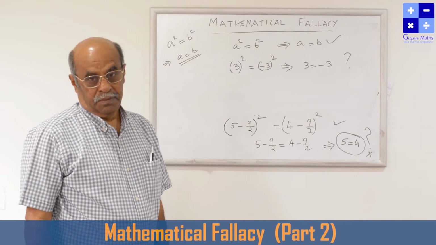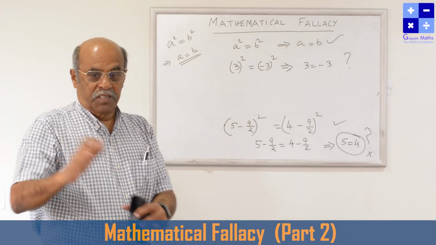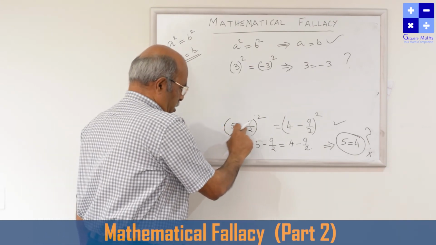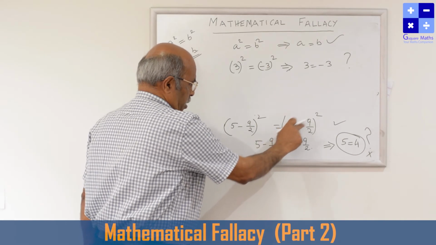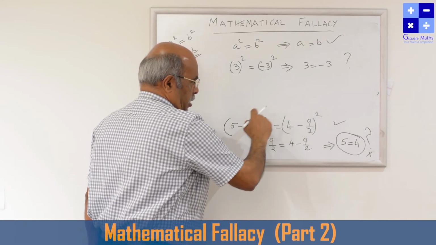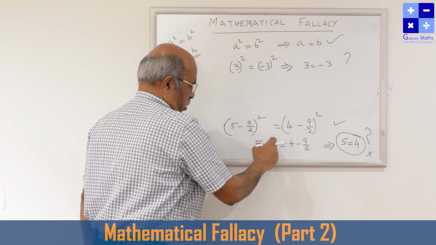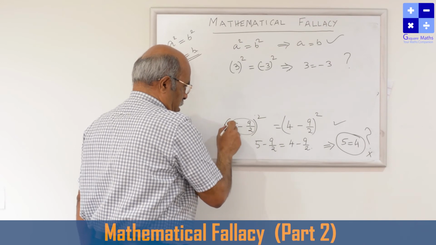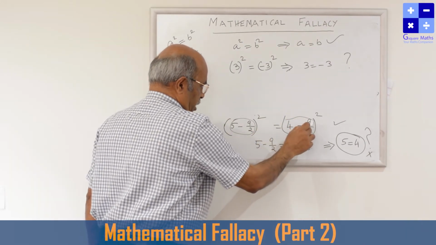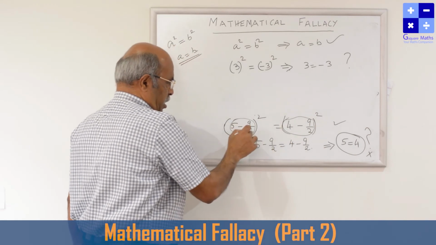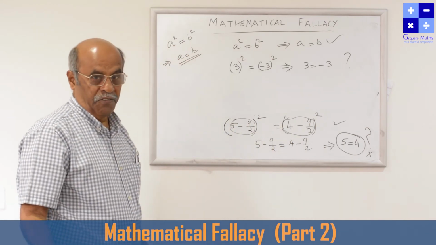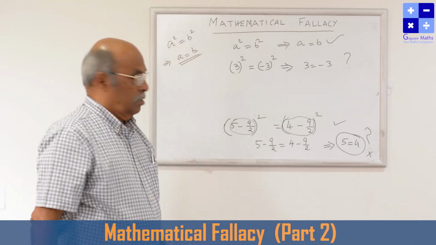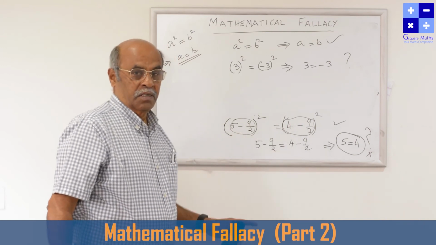That is a concept. If we leave out that concept, then we land up in absurdity. Here what I did: 5 minus 9 by 2 whole square is equal to 4 minus 9 by 2 whole square, and just took the square root. Why? Because this inside is a positive quantity, whereas this is a negative quantity. What is 5 minus 9 by 2? It is half. Whereas 4 minus 9 by 2 is equal to minus half. This is a plus half, this is a minus half.